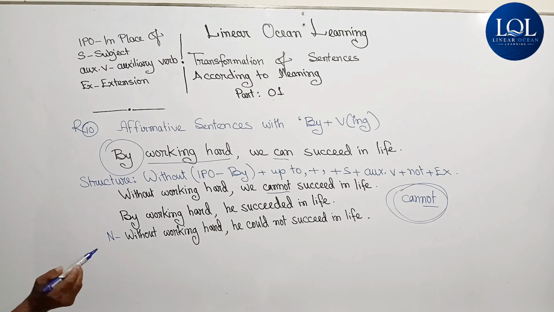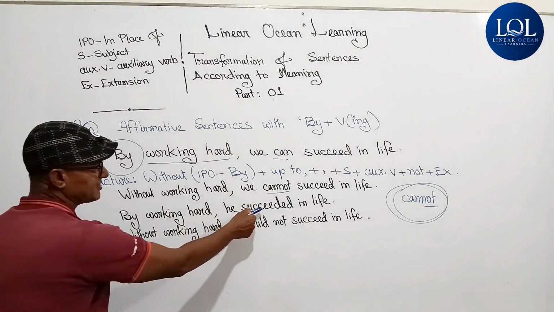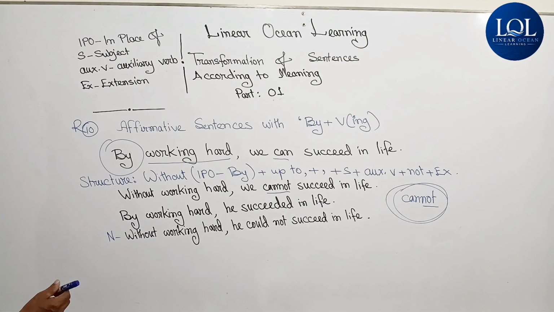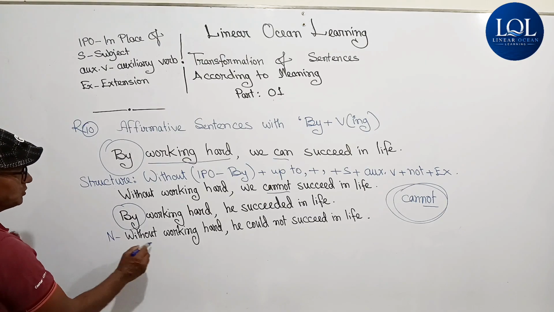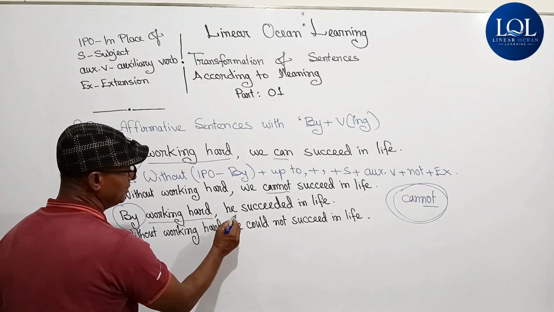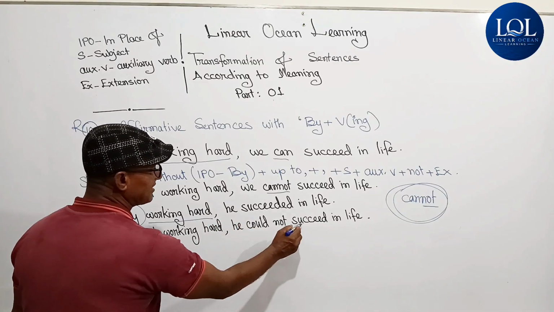Let me give another example. By working hard, he succeeded in life. This is in past indefinite tense. So let us see what the negative sentence is. Without working hard, in place of by, it is without, then working hard, comma, he could not succeed.